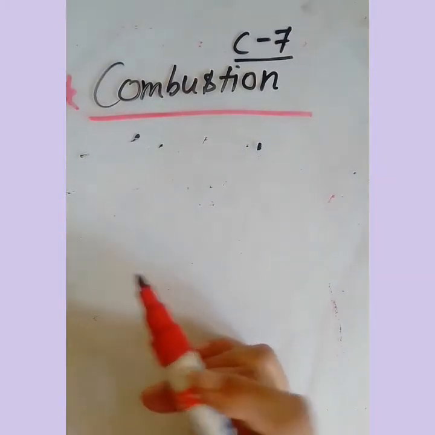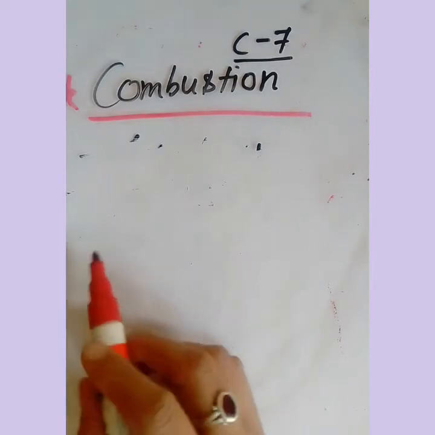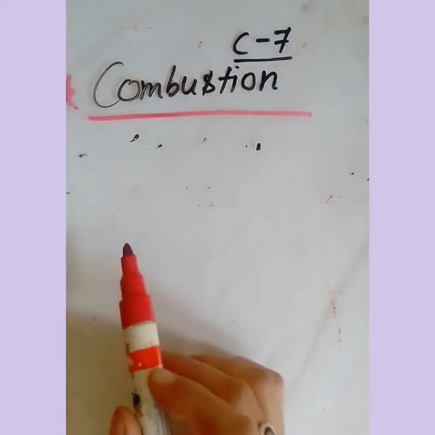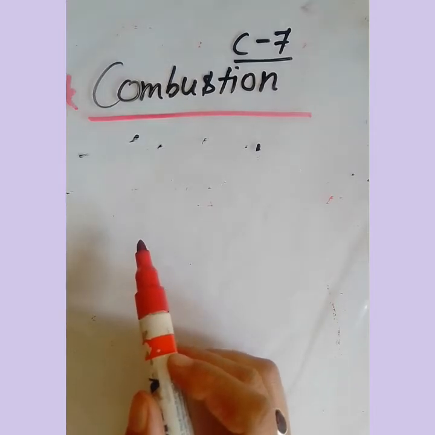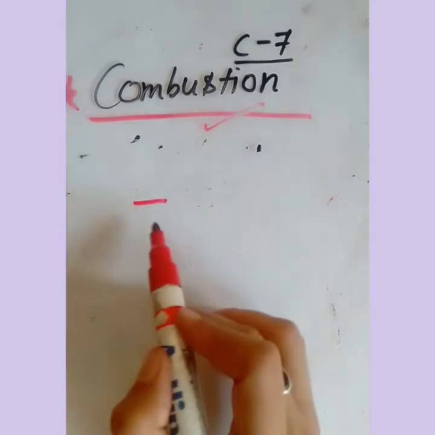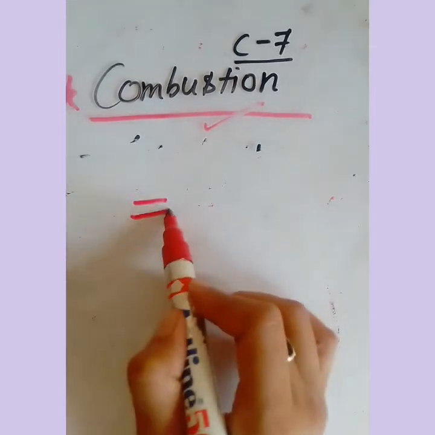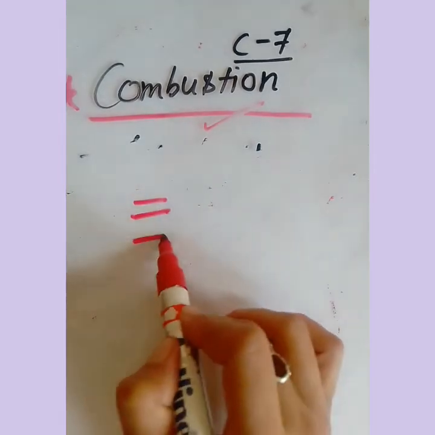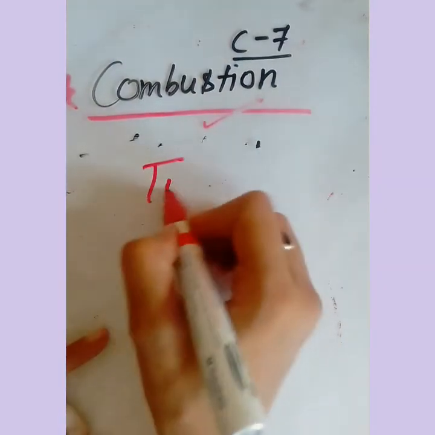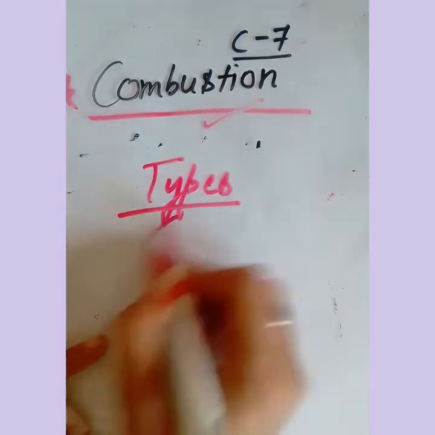Now, types of the conditions. We have discussed all the conditions here. Factors essential for combustion: first of all, the presence of a combustible substance; second, proper supply of oxygen; and third, ignition temperature. Okay, now we will do the next topic, that is the types of combustion.